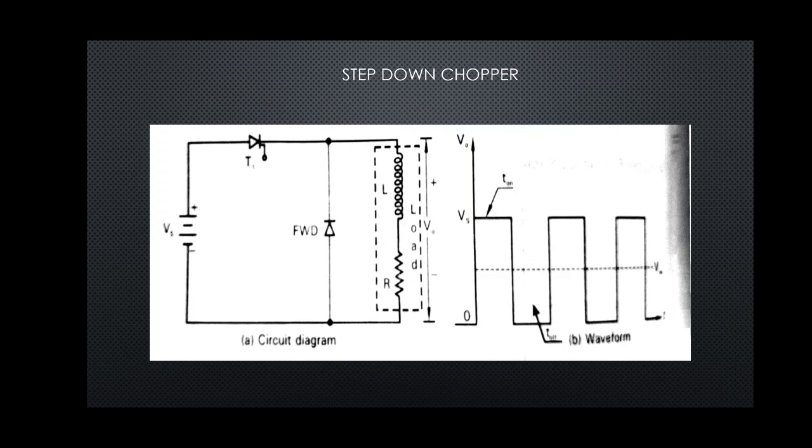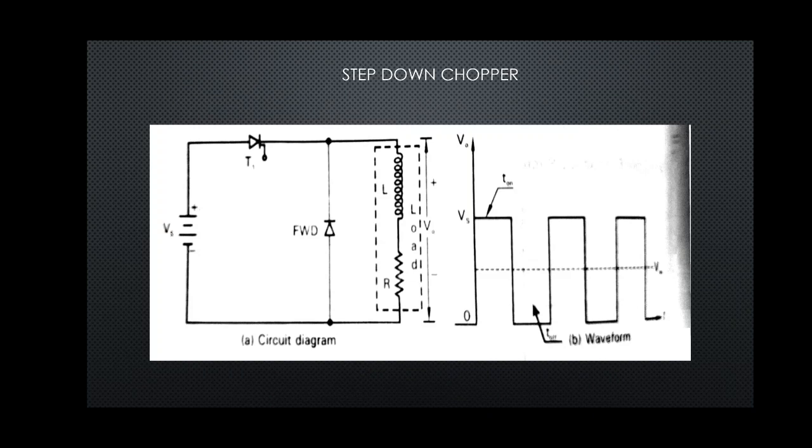When the thyristor is on, the load will be connected with the source, current will flow through the load, and output voltage will be equal to the supply voltage. As the load is inductive, it will start storing the energy, and when the thyristor is in off state, this will develop a back EMF across the inductor.